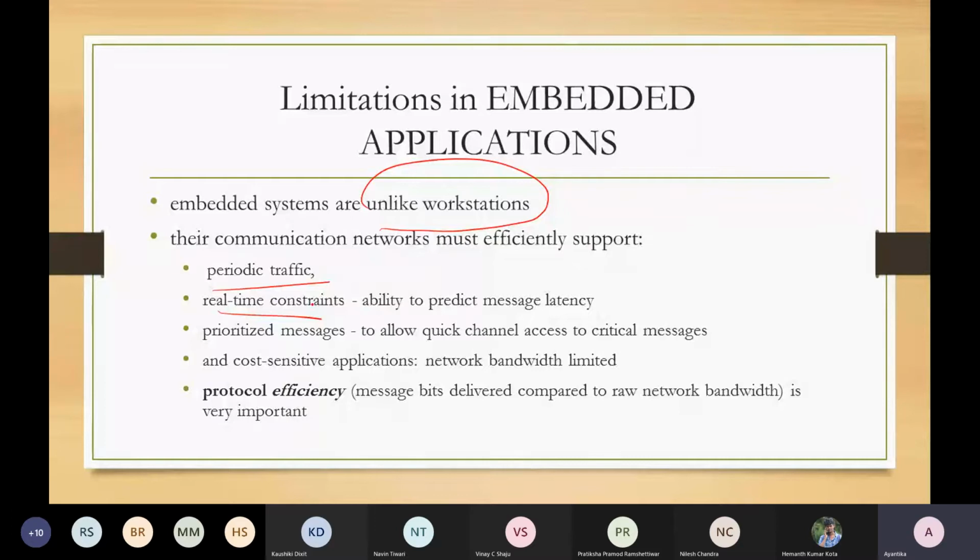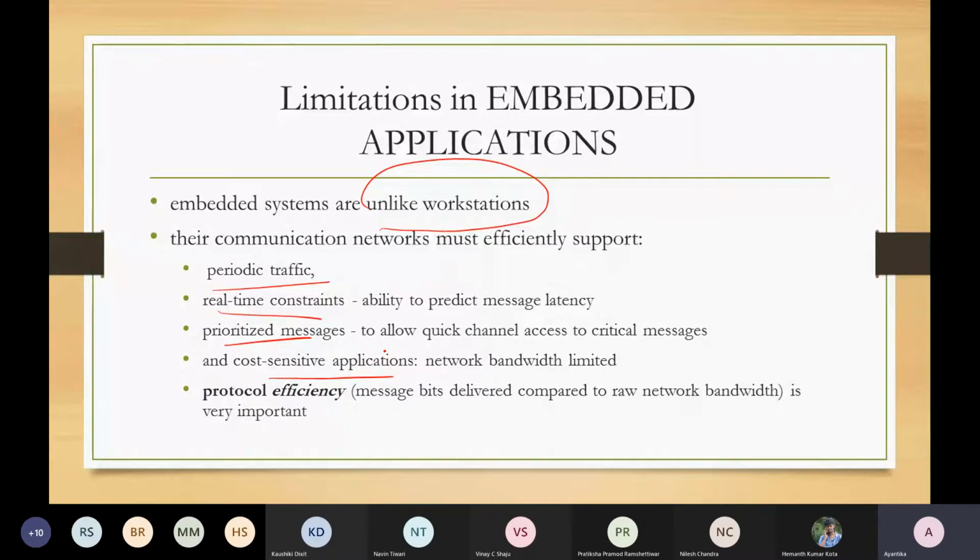Those are related to very regular tasks. So realization or smart handling of prioritized messages. And of course, in the embedded scenario everything is restricted, so this is a cost-sensitive application. With these overall requirements, we have to check whether protocol efficiency is maintained in our embedded communication protocol.